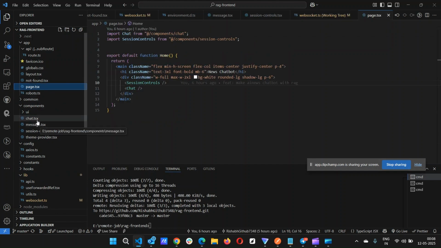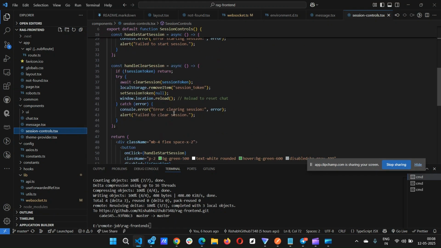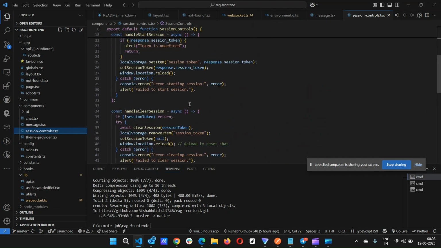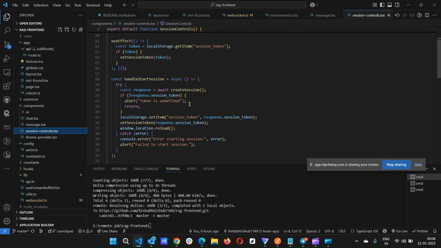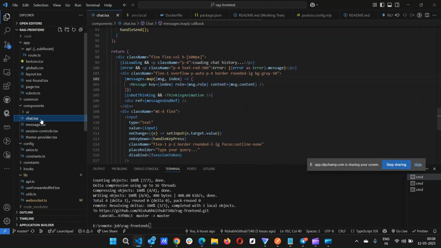So yeah, session controls. This is the thing, and after that we can clear the session also. These are the two things, clearing session and starting session. And for example, if the token is not there, it will show the alert method. We can also add a toast there. And after that we can create a chat.